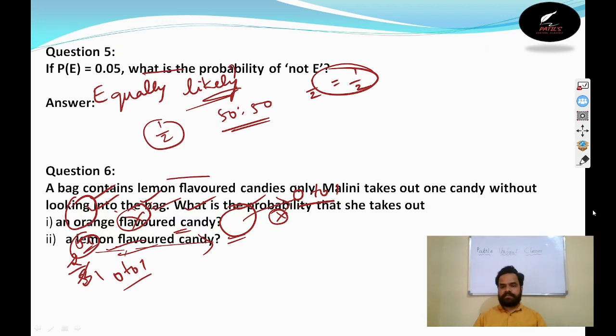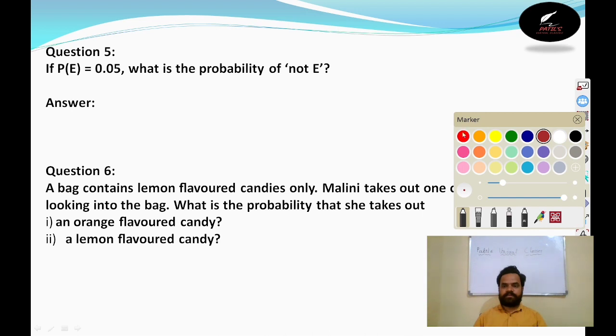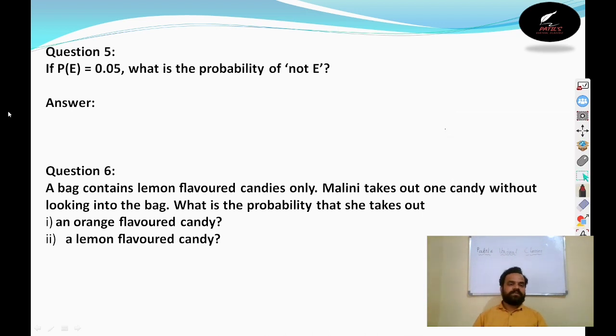Okay, the next question is on probability. They gave some probabilities and we need to find the value. In question number 5, the probability of an event they gave is 0.05. What is the probability of it not happening? They gave the probability of happening of an event, and they are asking you to find the probability of not happening of the event.